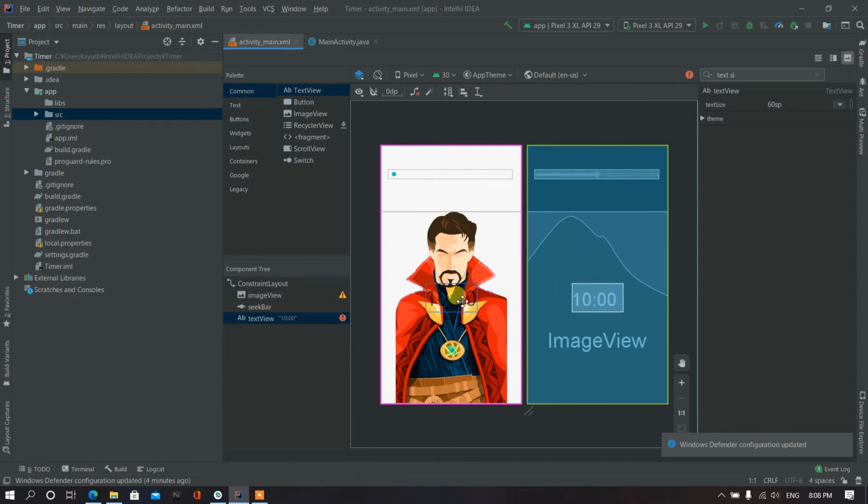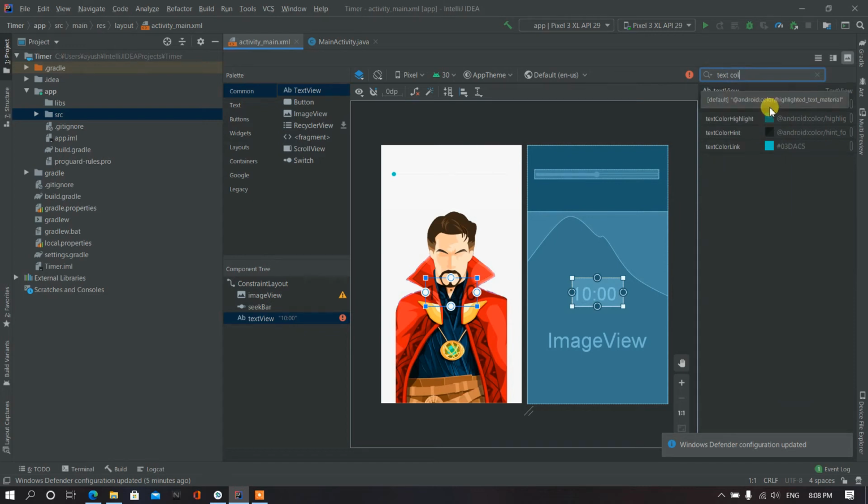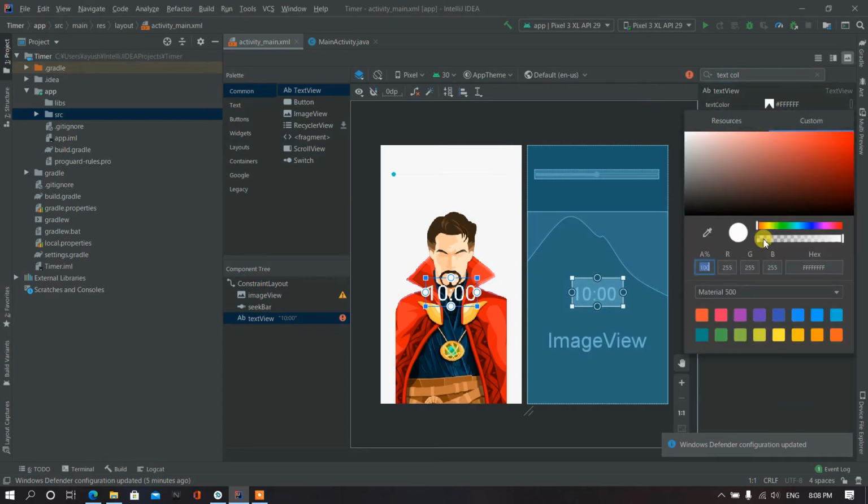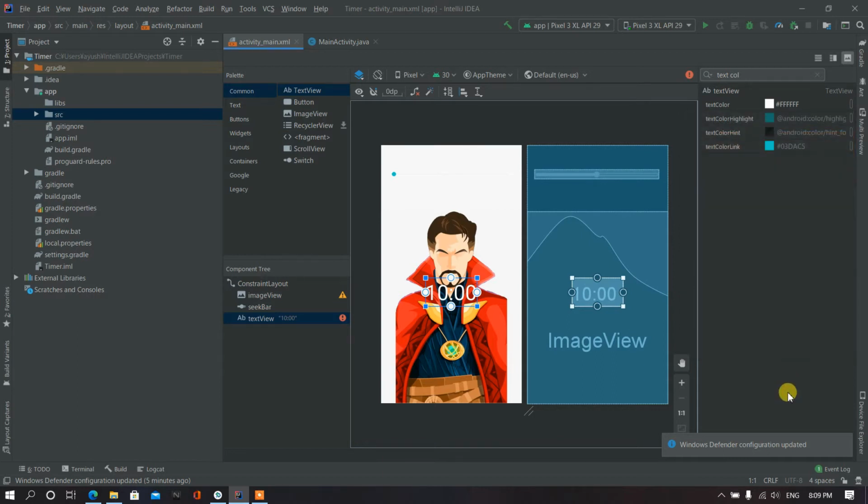Here we go. Text color will be white. Okay, now it looks good.